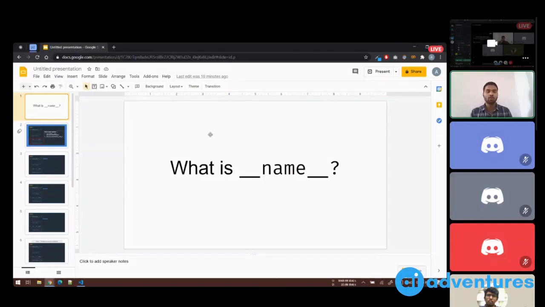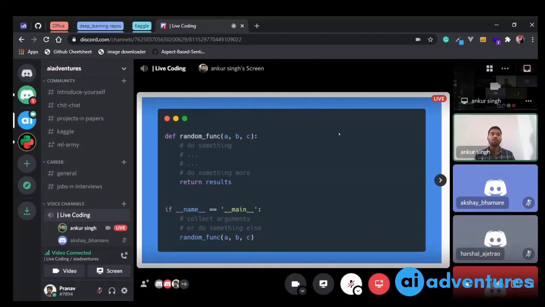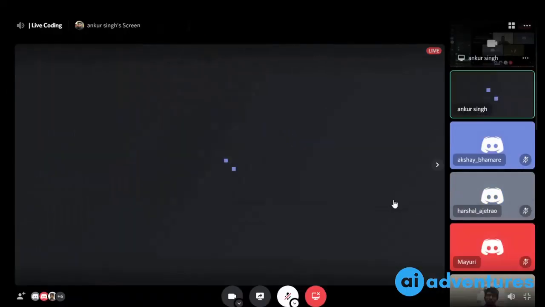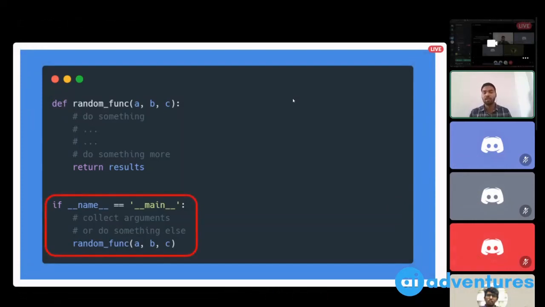So, moving on to the content for the day. I think everyone who just started learning Python, once you have written a couple of codes in Python, will immediately encounter this syntax: if __name__ == '__main__', then do something. This is simple to understand, that there's a condition which is being checked, and if that condition is true, then a certain function or piece of code will be executed.